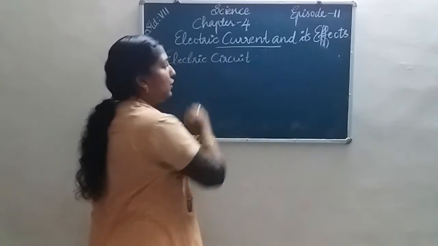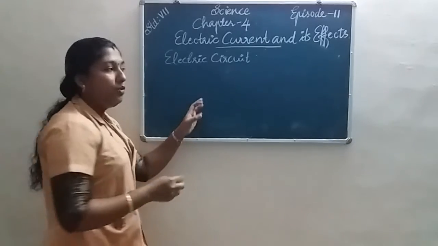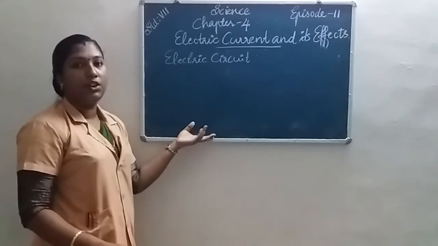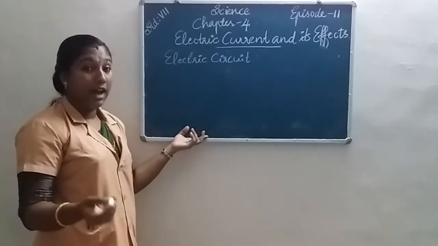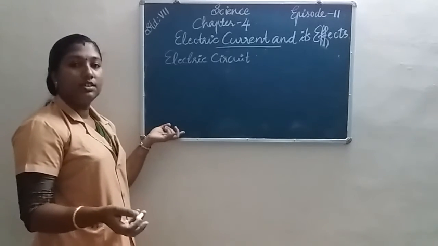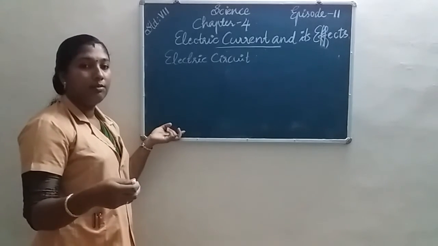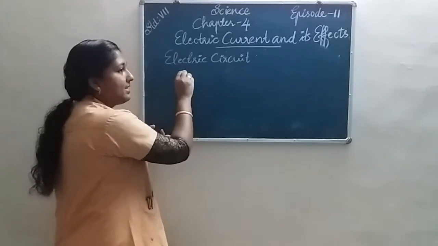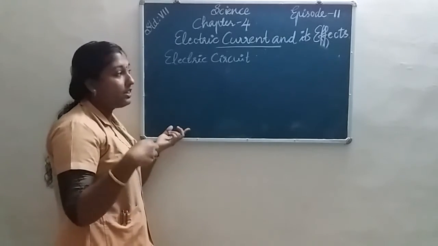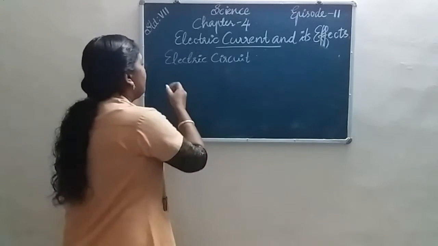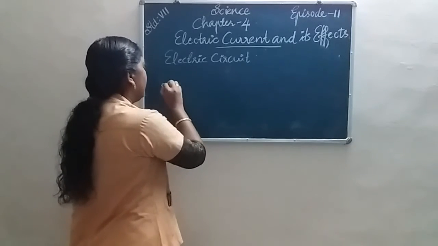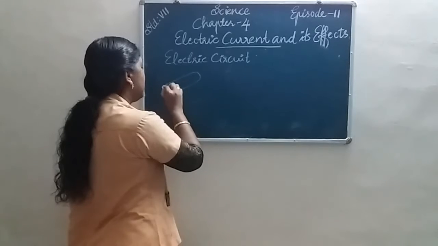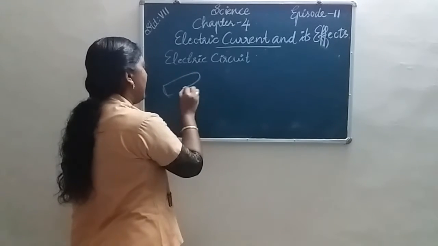For making a circuit, what are the things we need? Bulb, wires, and a cell. We know that a cell is a source of electricity. So first, suppose this is a cell or a battery.